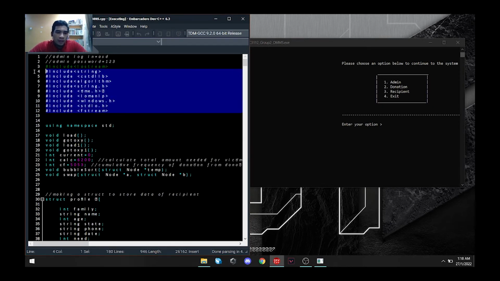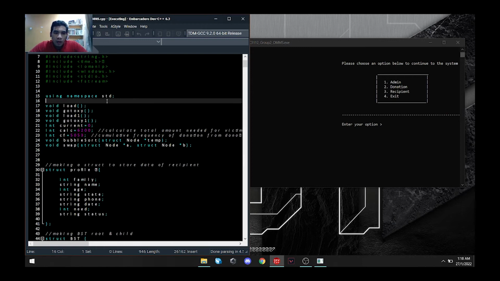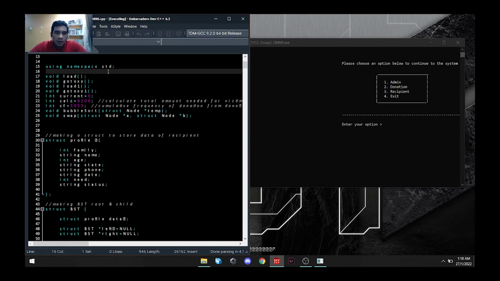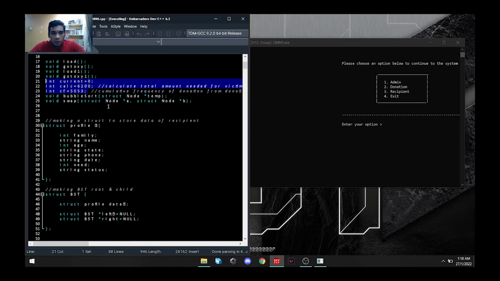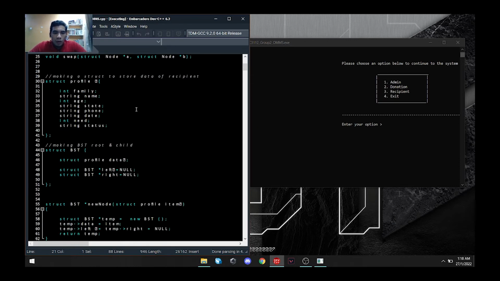So first, this is the library that we've been using. As usual, using the namespace std. So these are all the functions that we've been using, and this is the global variable we also use in this code. For the recipient data, we store it into a BST.